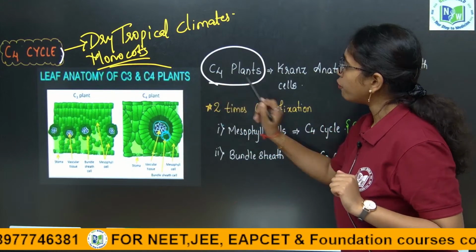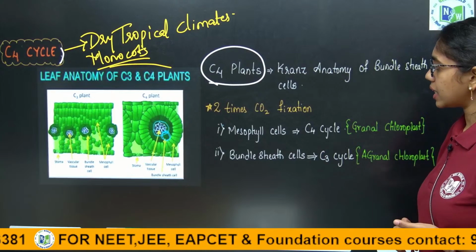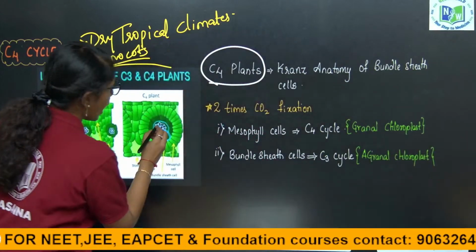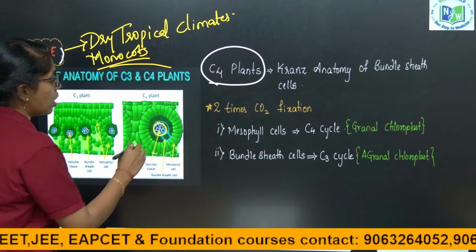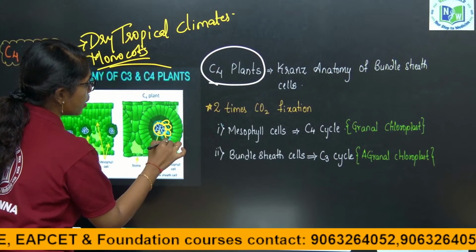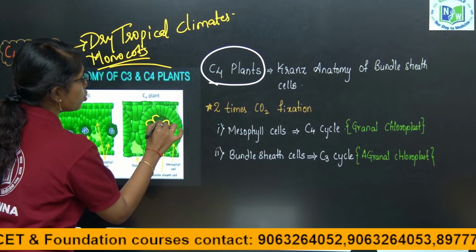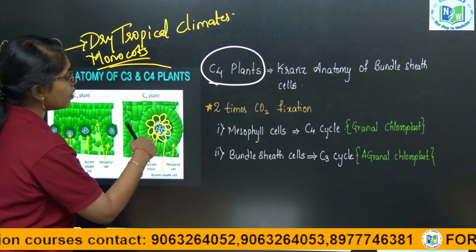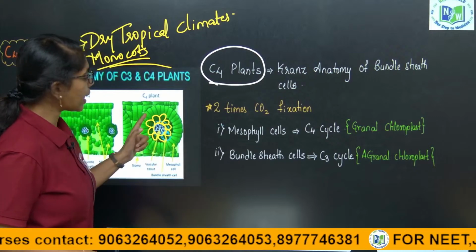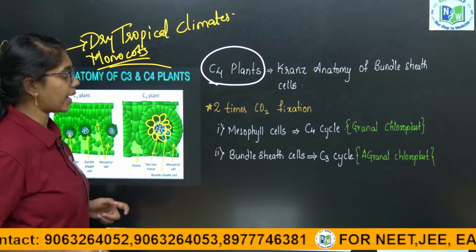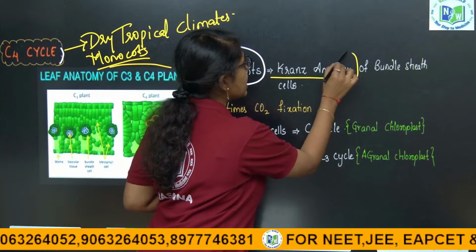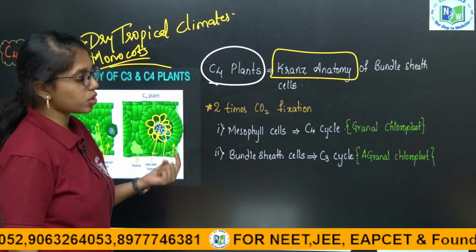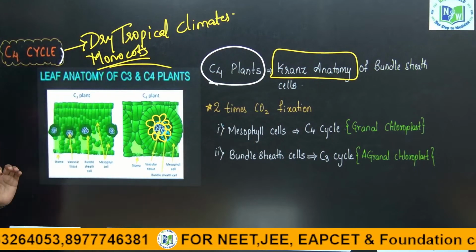In C4 plants, the vascular bundle is surrounded by bundle sheath cells which do not have any intercellular spaces. These bundle sheath cells show a wreath-like arrangement, like a flower garland. This is called Kranz anatomy.